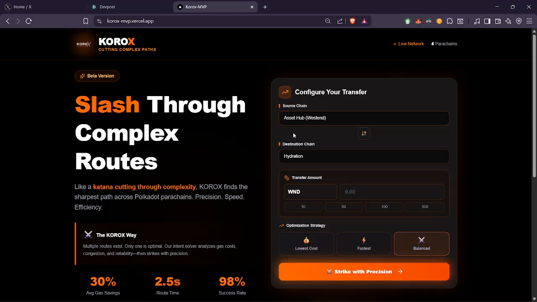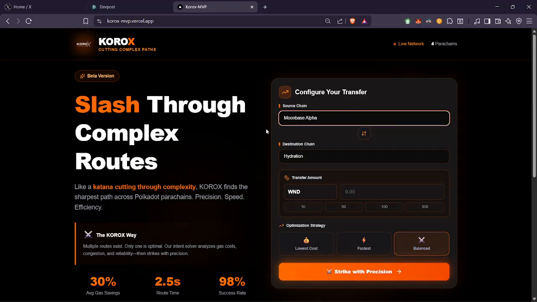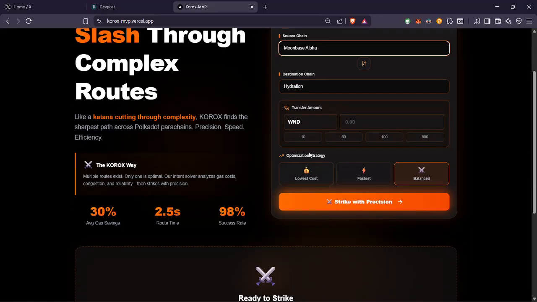So you have to select the source chain. Like I am here selecting the source chain, from where to where I have to transfer assets. I am sending from Moonbase Alpha to Hydration, and suppose I have to send an amount. You can enter the amount. I have to send 100.